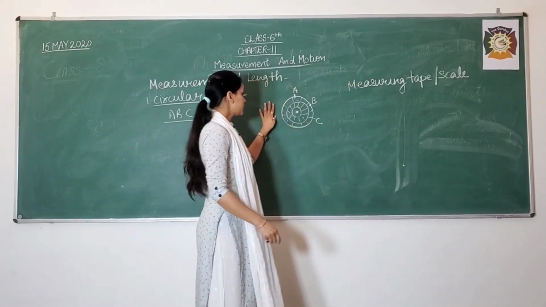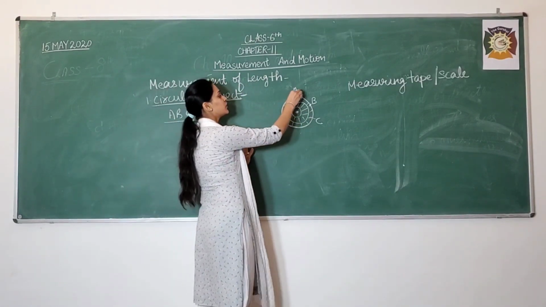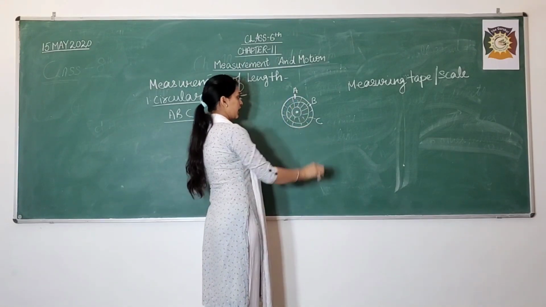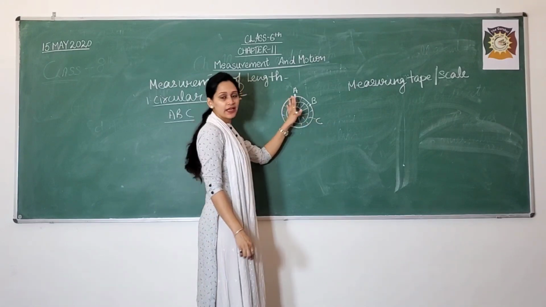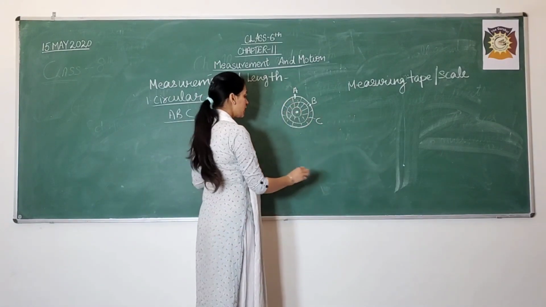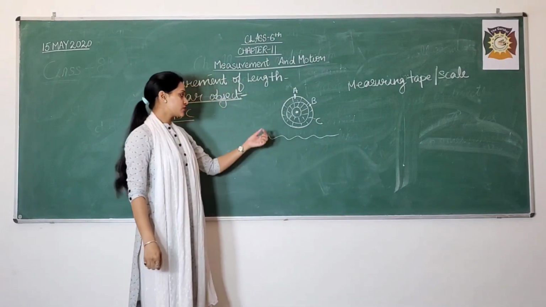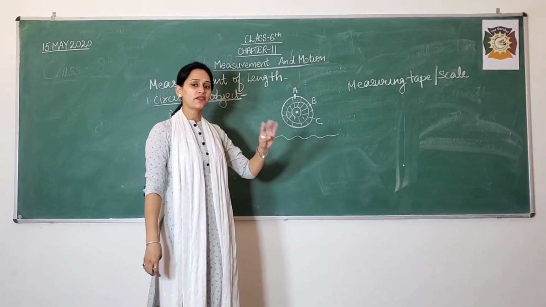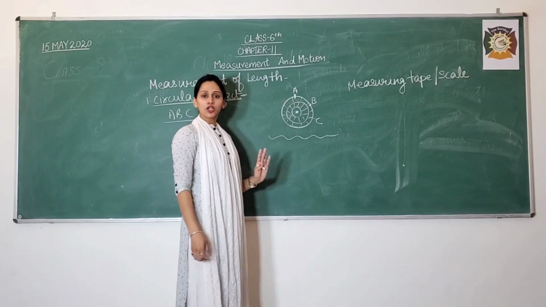Fine. Now, after taking this round object, just mark 2-3 positions with a black marker or sketch pen. Like I have done here, I have taken 3 points A, B, C. Fine. With the black sketch, you will mark all these positions. Thereafter, you will take a very good quality thread. Okay, a rope, whatever is available to you, a rope or a thread of good quality. Then what will you do?